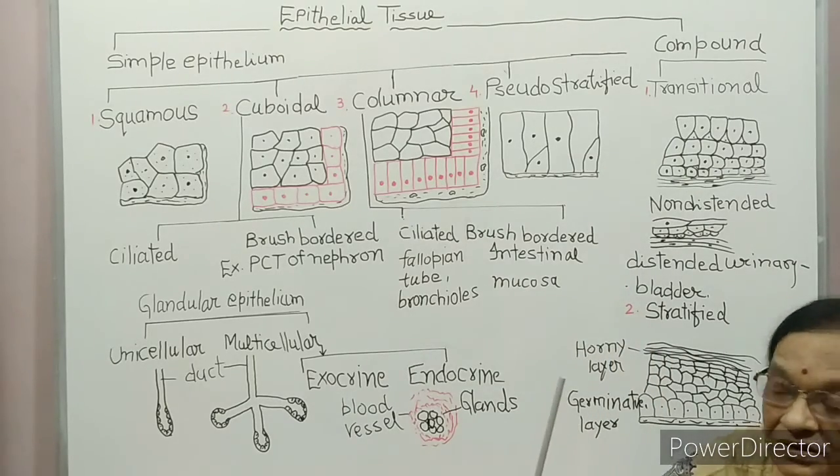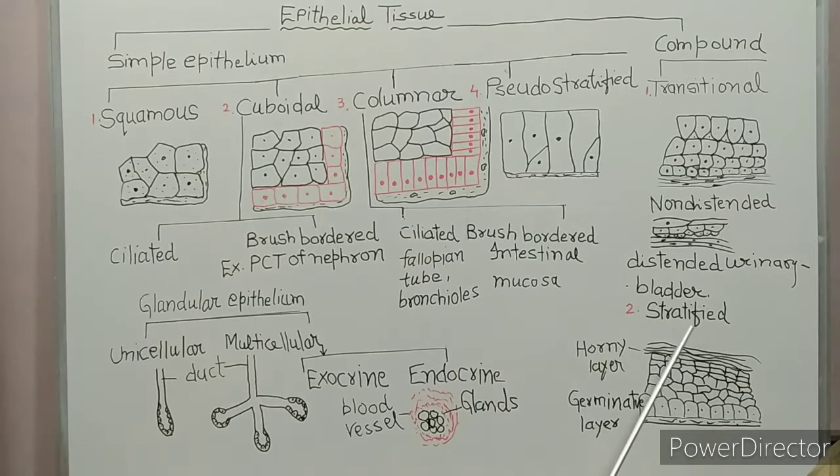Second is stratified epithelium. Strata means layer. They rest on the basement membrane. The lowermost layer is called the germinative layer. This germinative layer, as the name shows, has the capacity of cell division.